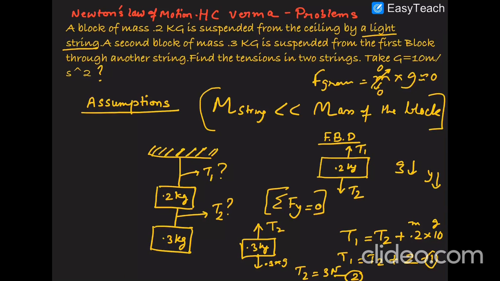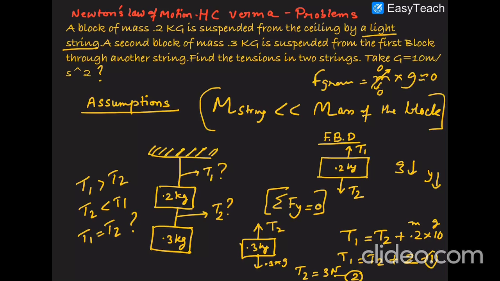Now from your intuition, can you tell which one will be greater: T1 greater than T2, T2 greater than T1, or T1 equal to T2? It is very important to know that T1 cannot be less than T2. Why?